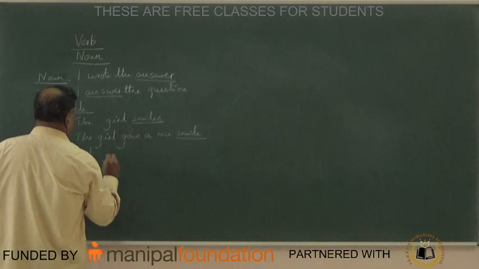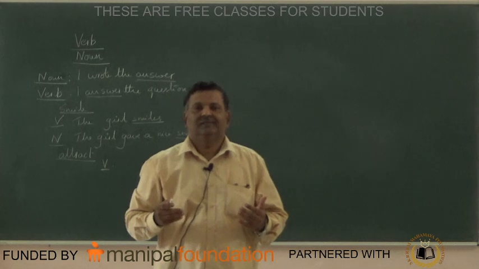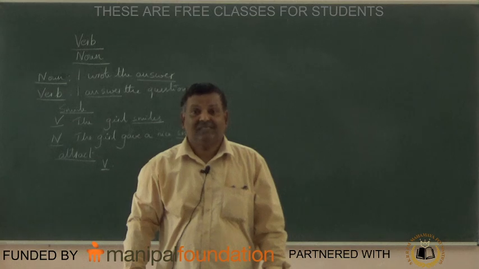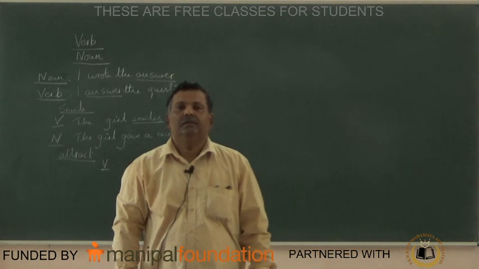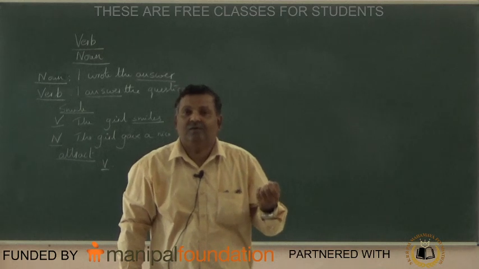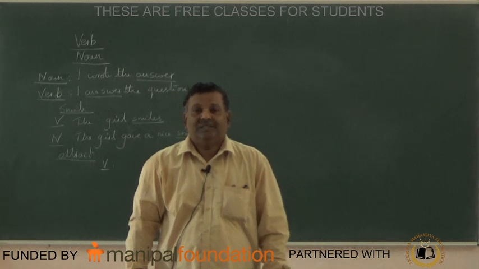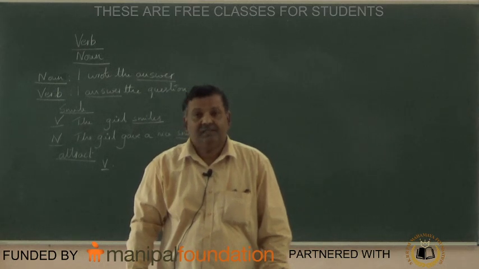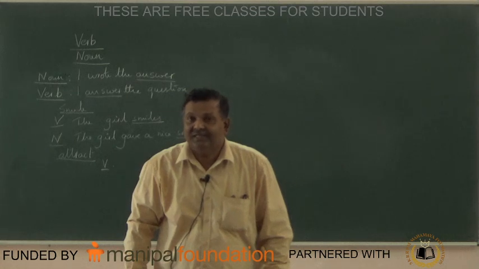Using verb, how? The rose attracts many people. Yes. I was attracted by the color of the rose. That is verb. I don't know what is the attraction of a rose. Now here, attract is verb and attraction is used as noun.